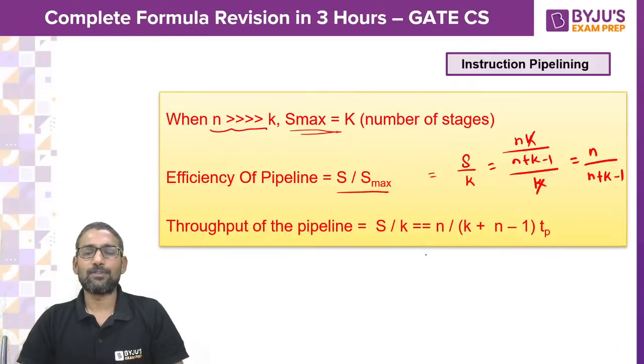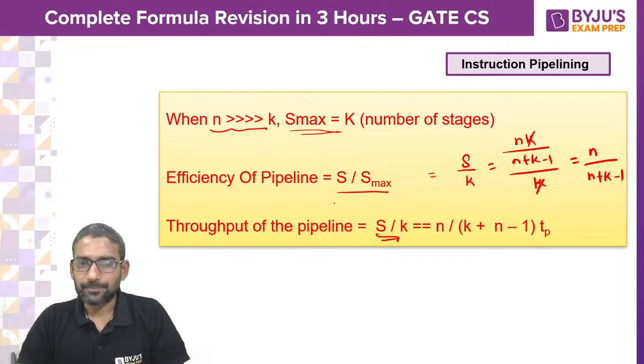And throughput of the pipeline is speedup by... n divided by... efficiency by k, I think.